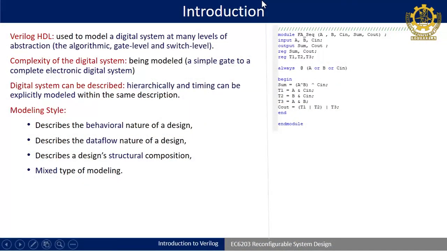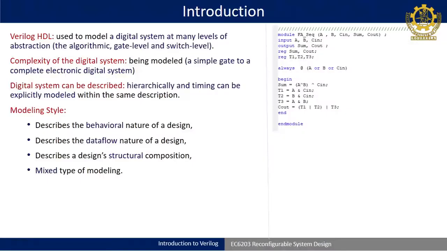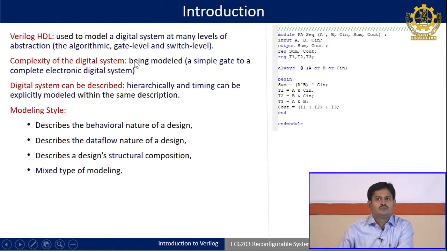So, in the introduction part, Verilog HDL is one of the hardware description languages, as we have seen in our last classes, used to model RTL level designs. In RTL level it is mostly used to model digital designs only. Analog designs have a version called Verilog AMS to model them, but initially Verilog was designed to model digital systems. It can be modeled at different levels of abstraction, like I told.